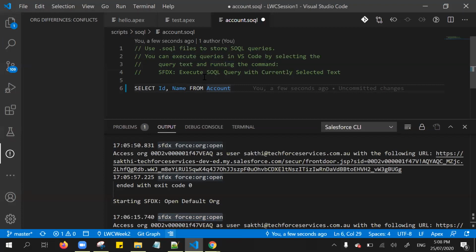The similar approach is available in Visual Studio Code to execute the test classes. For that, you need to go to this test icon and execute all your Apex test classes, and then it gets highlighted in Visual Studio Code also, instead of using the developer console.